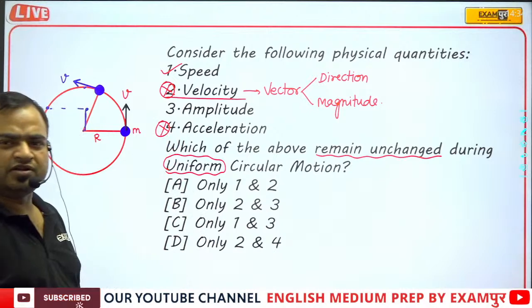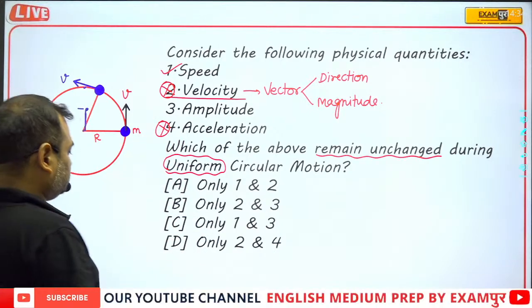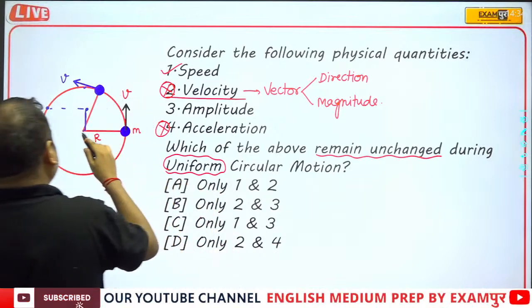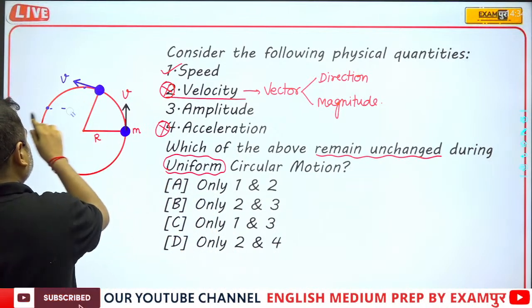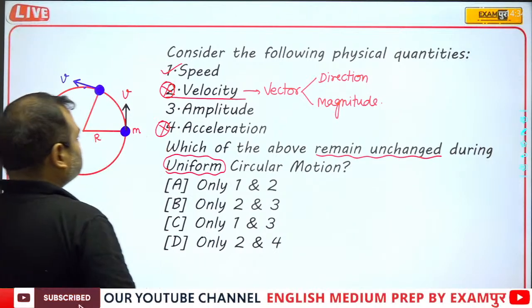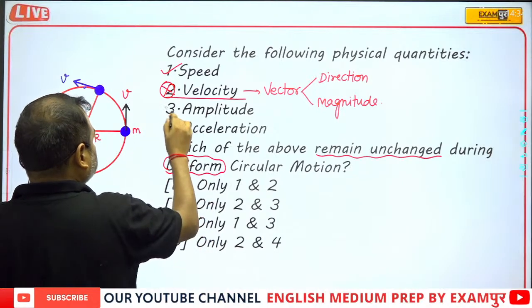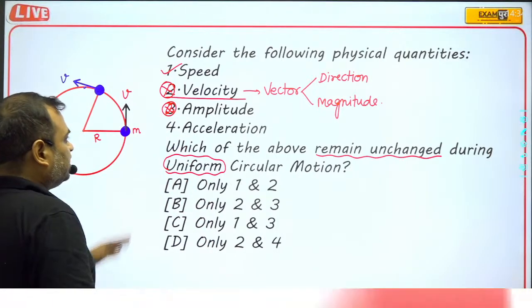First of all, the word amplitude cannot be used in circular motion. So we can say that this word cannot even be used in circular motion. So this one is not the correct answer. Sorry, acceleration, I have just clicked on acceleration, so this is not the correct answer.